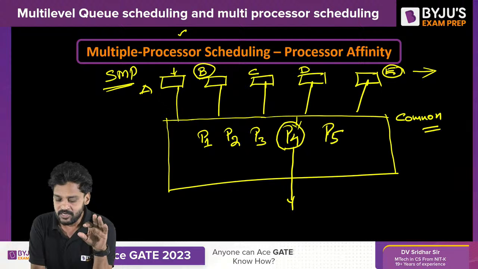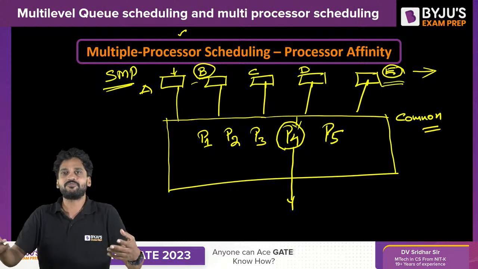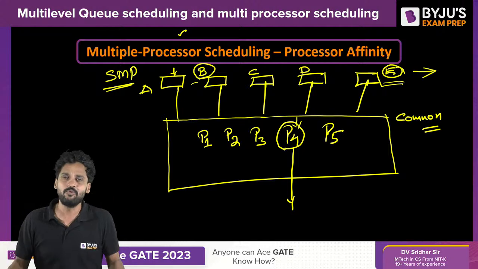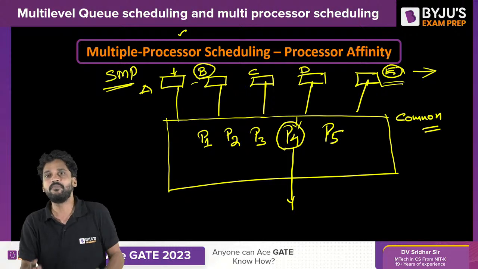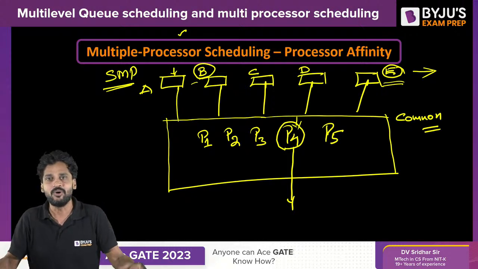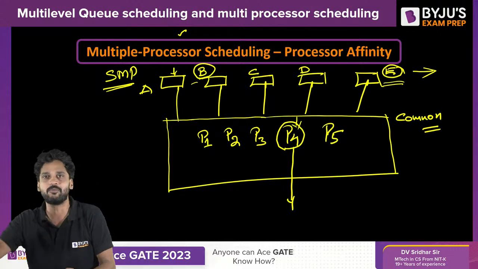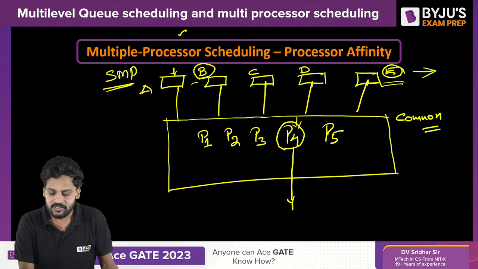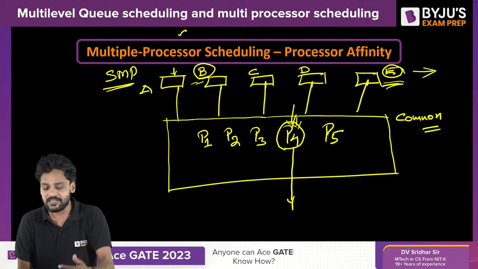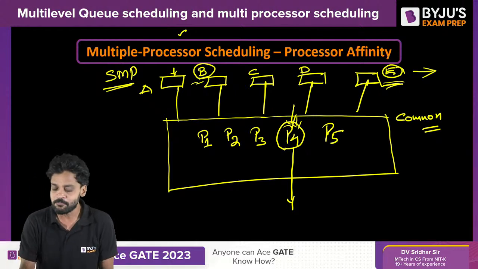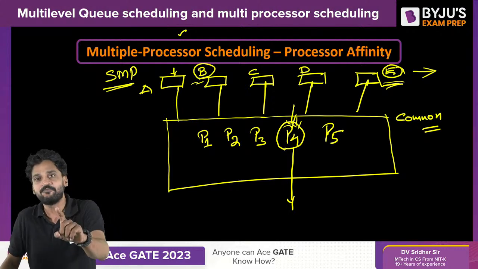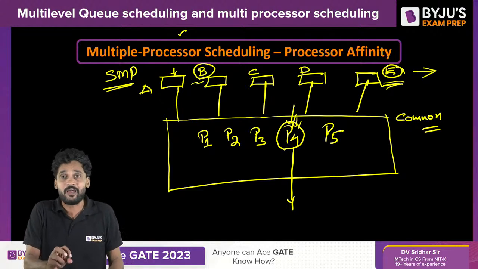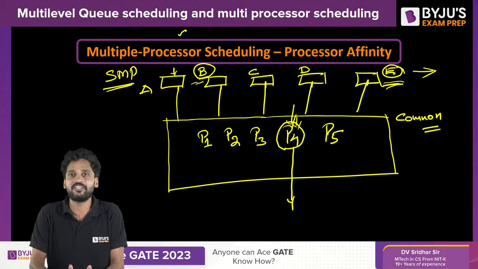The thing is, let us say B and E finish their process execution at the very moment. Right at the very next clock cycle, they need to select the next process from the main memory. As it is a single main memory, single ready queue, all the processes will be waiting to get scheduled to one of the processors. There is every chance for B and E to select the single process from the main memory. At that time, rather than getting scheduled to at least one of these processors, this process may be completely out of the system, out of context. This is the first challenge that needs to be faced. The operating system needs to avoid this and take necessary precautions.